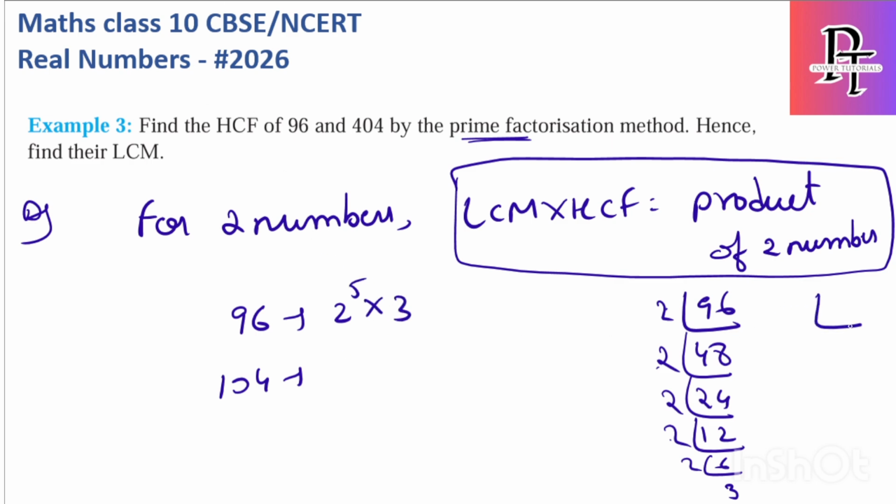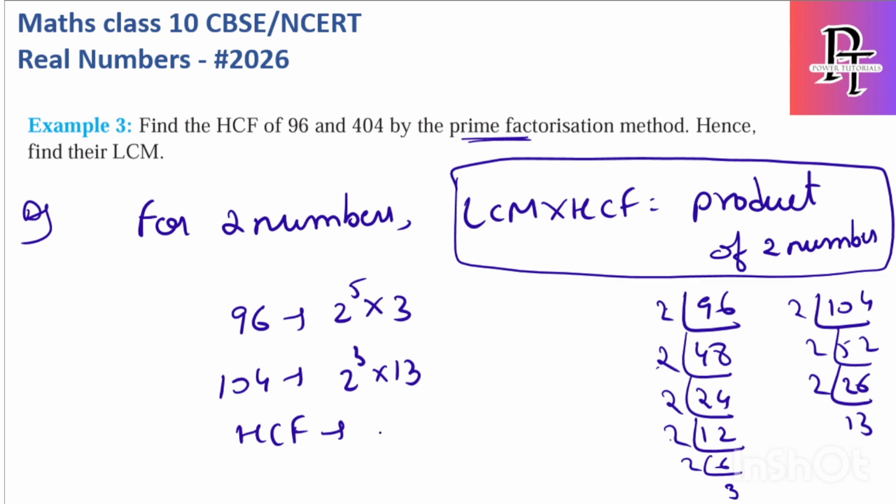What about 104? 2 into 52 is 104, 2 into 26 is 52, 2 into 13 is 26, 13 is a prime number. So 2 cube into 13. So what is HCF? HCF I can say which is common. 2 is common. What is the least? For 2 power 5, 2 power 3, least is 2 power 3. Hence HCF I got, which is 2 power 3, which is 8.